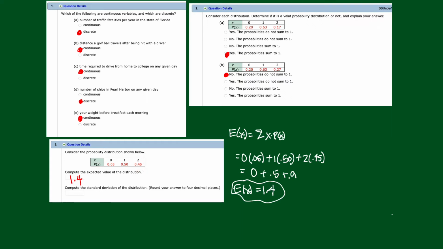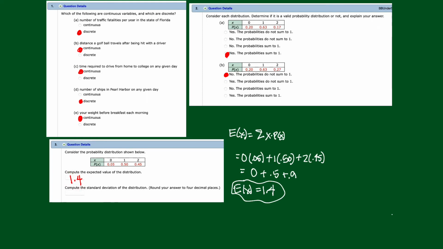So if we all do this, we all come back and we report, what number did you get? Then you report, I got a 0, I got a 1, I got a 2. If we average those up, what are we going to get? We add them up, we divide by 100, we'd come out with 1.4.